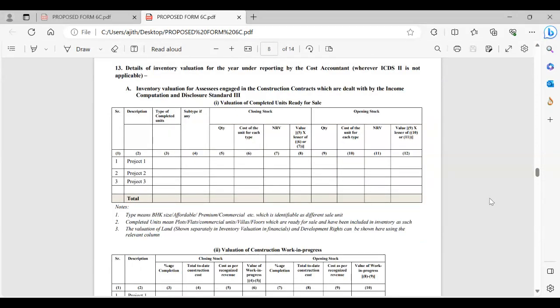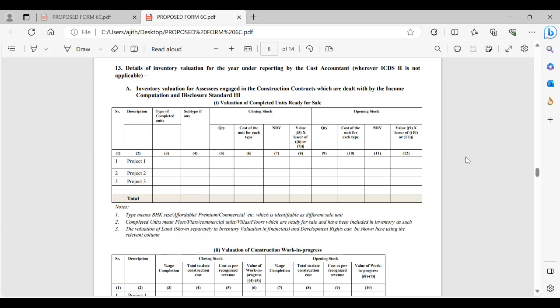Then those for which ICDS 2 is not applicable. Today we were discussing those avenues wherein it is not applicable. Construction contracts, I was mentioning: the units which have been completed and are ready for sale. So it is not work in progress. For these, the total cost or NRV, whichever is lower, we would take, both for opening as well as closing.